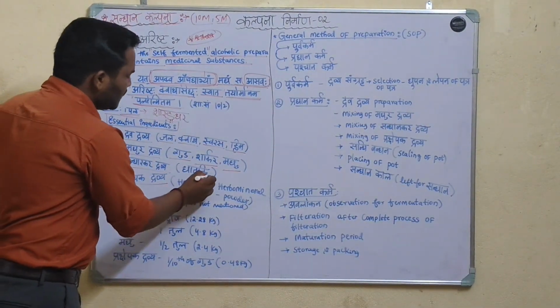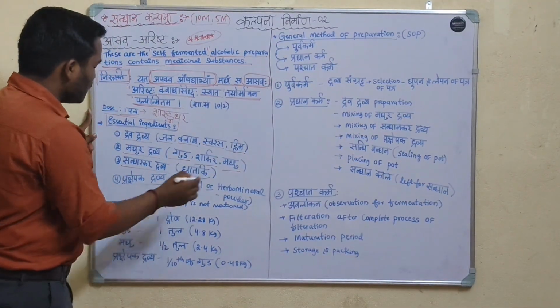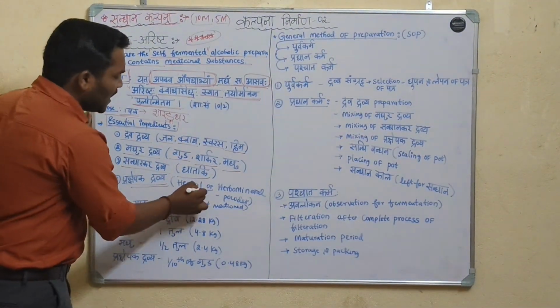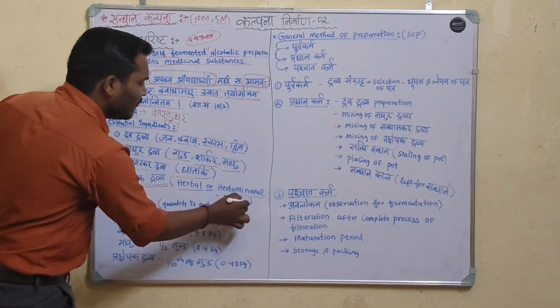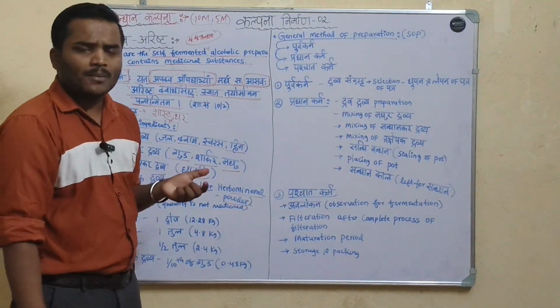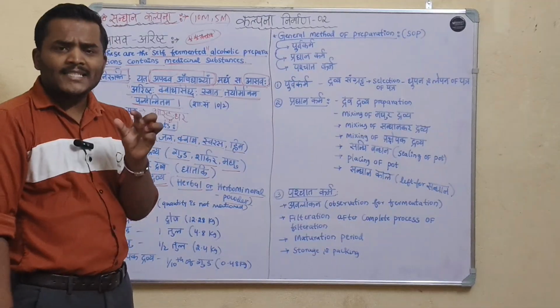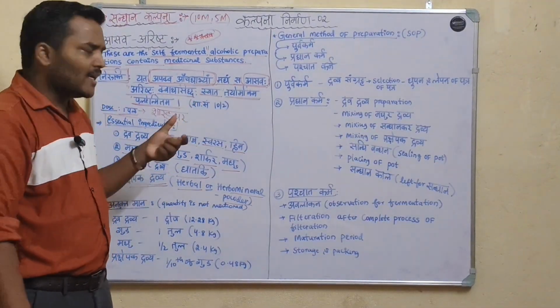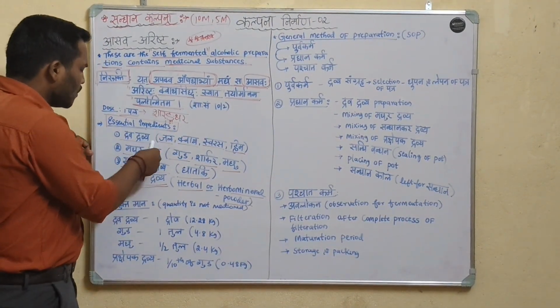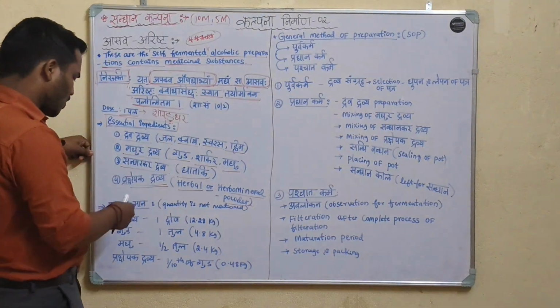In Sandhanakara Dravyas, Dhataki pushpa. Herbal or herbo-mineral powder can be used as Prakshepaka Dravya. There are 4 essential ingredients to prepare the Asava and Arista.